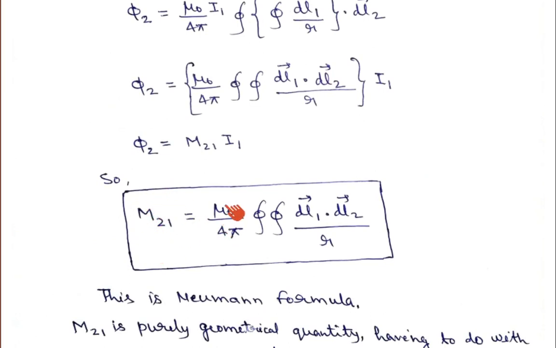M12 will also be equal to mu 0 upon 4 pi double line integral of dl2 dot dl1 upon R. Because this is a dot product, A dot B is equal to B dot A. That means again we can write M12 as mu 0 upon 4 pi line integral of dl1 dot dl2 upon R. So you can see that M21 is exactly equal to M12.